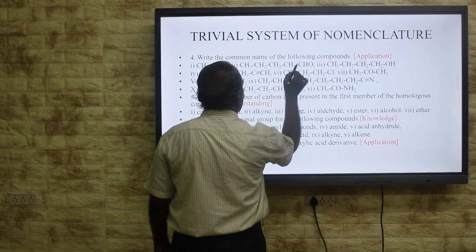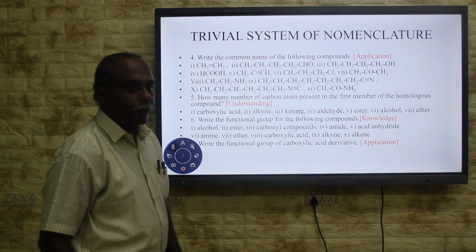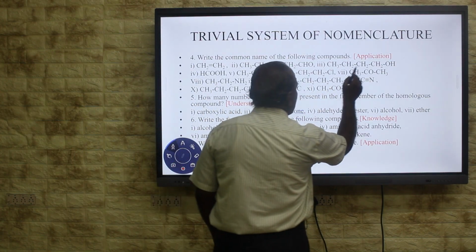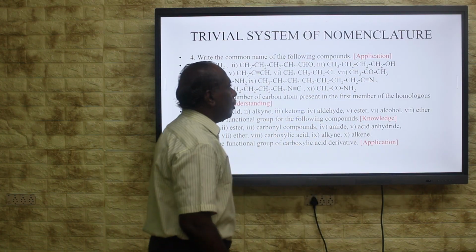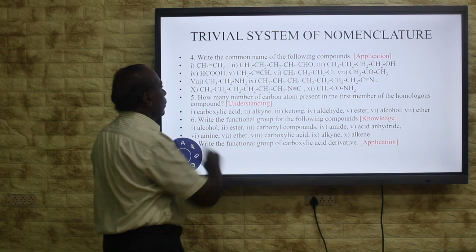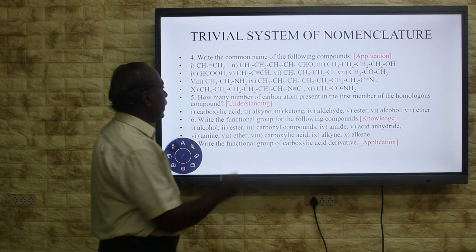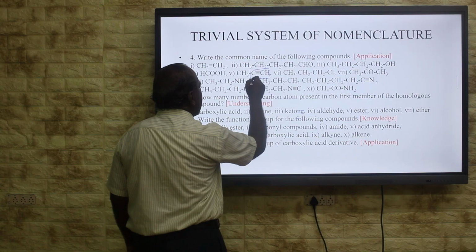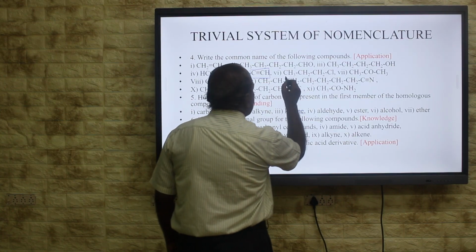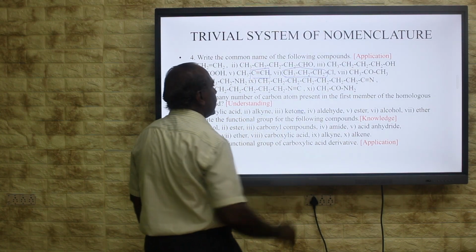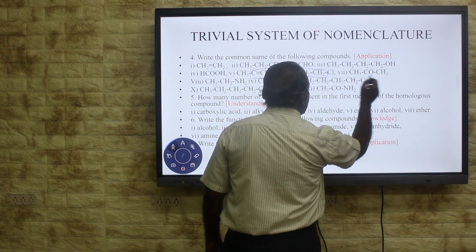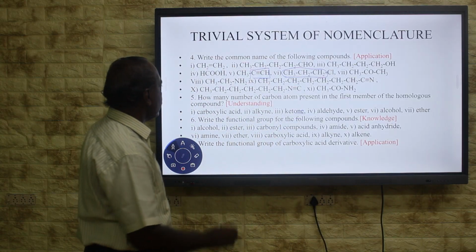1, 2, 3, 4, 5. 5 carbon aldehyde. Valeraldehyde. Here, 1, 2, 3, 4, OH. 4 carbon alkyl is butyl alcohol. 1 carbon carboxylic acid, formic acid. It is acetylene. In that acetylene, a methyl group will be there. Methyl acetylene. Here, the name of this alkyl group, it has 3 carbon, propyl chloride. Here, either side of the ketone has methyl, dimethyl ketone.